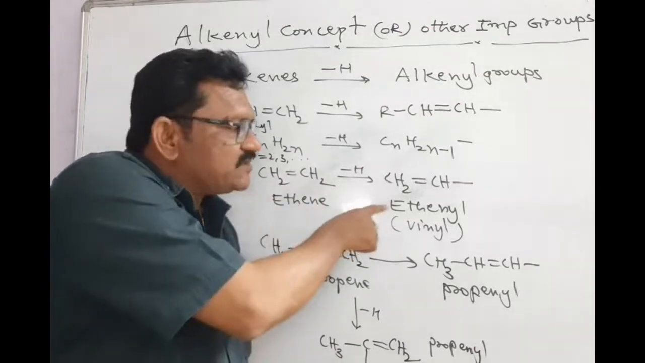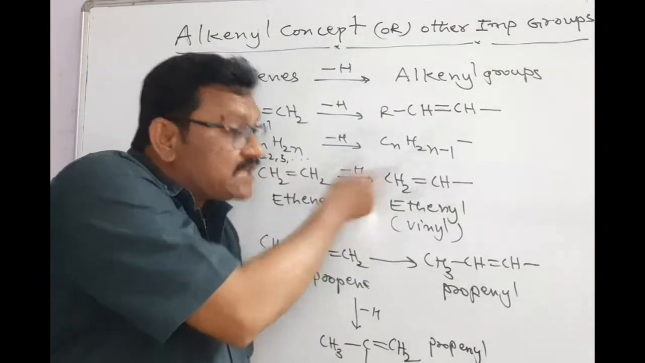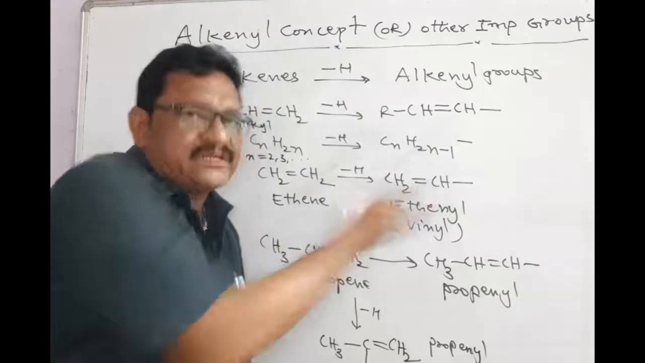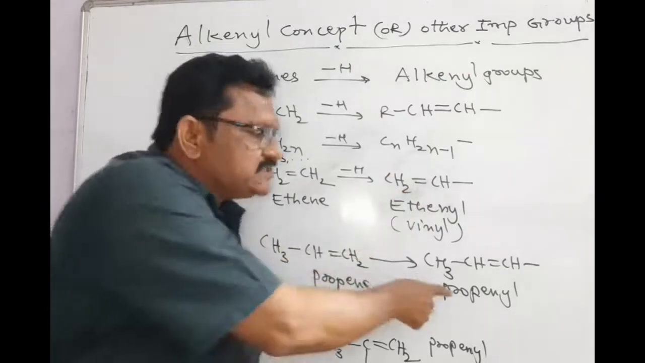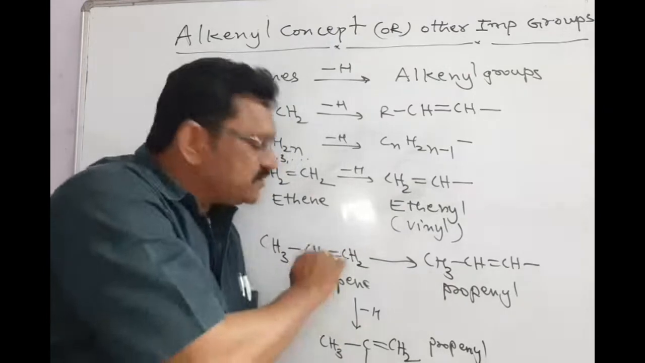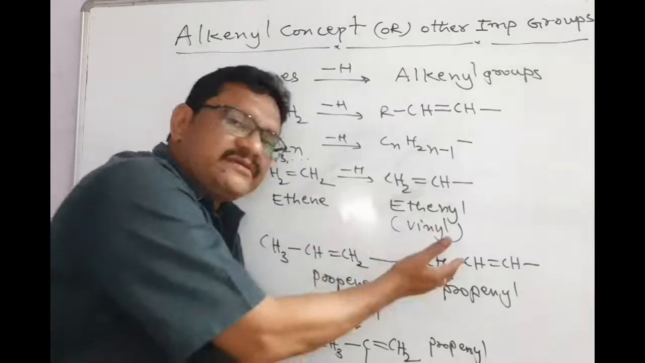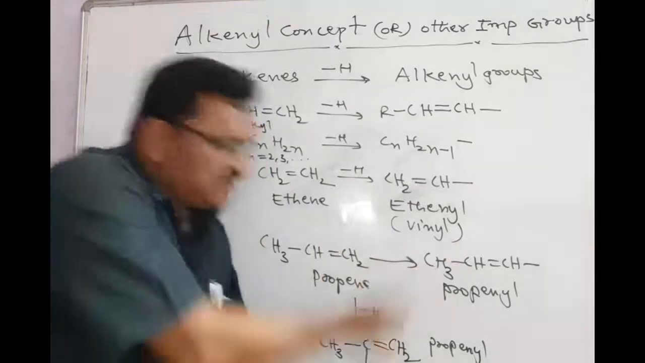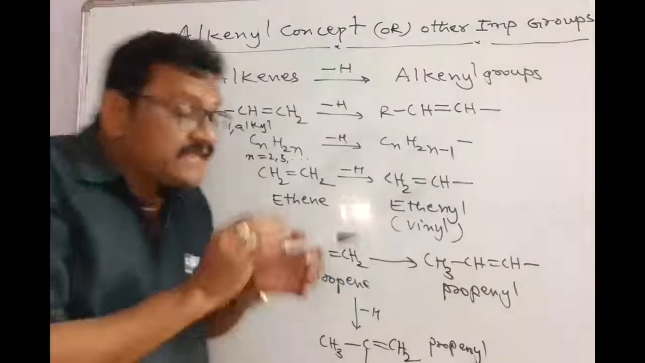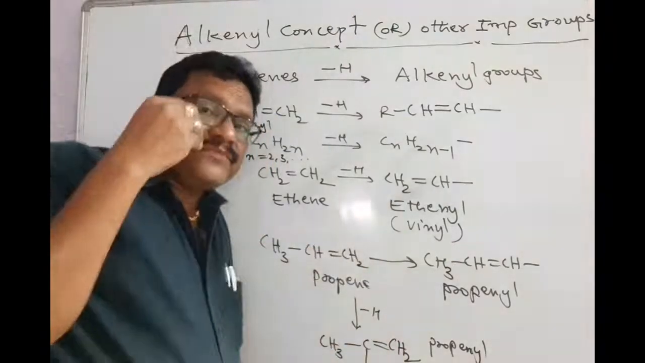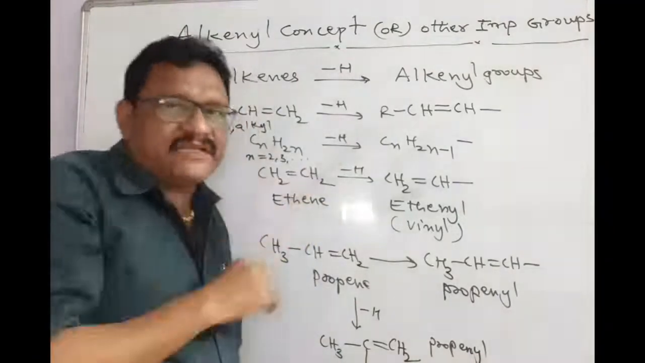That is vinyl. The common name of the ethenyl group is vinyl. Here this is propenyl, because you remove a hydrogen atom from the propene compound. That's why you are getting propenyl groups. So like this, we may have some important groups other than alkenyl.